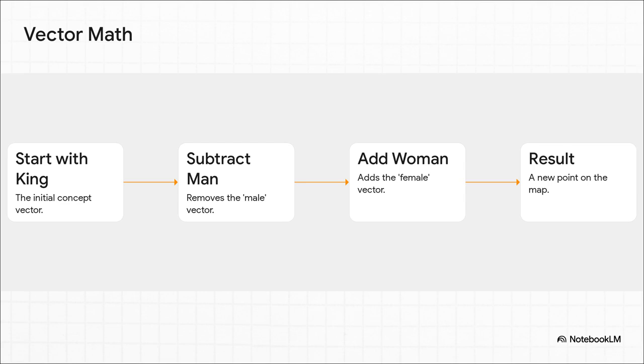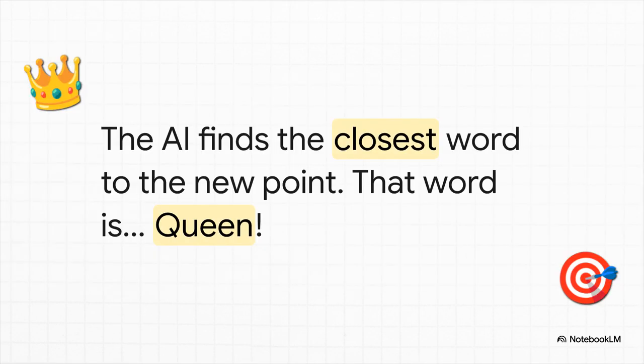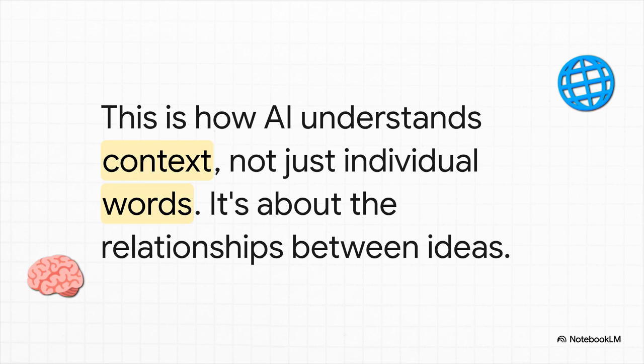The AI starts at the coordinate for king. Then it subtracts the coordinate for man, which is like it's literally removing the concept of maleness. Then it adds the coordinate for woman, putting the concept of femaleness into the equation. And this little journey gives it a brand new coordinate, a new destination on our meaning map. And get this, the AI looks at that new spot on the map and just asks, okay, what's the closest word to here? And sitting right there, closer than any other word, is queen. The AI didn't know the answer, it calculated the relationship. How amazing is that?